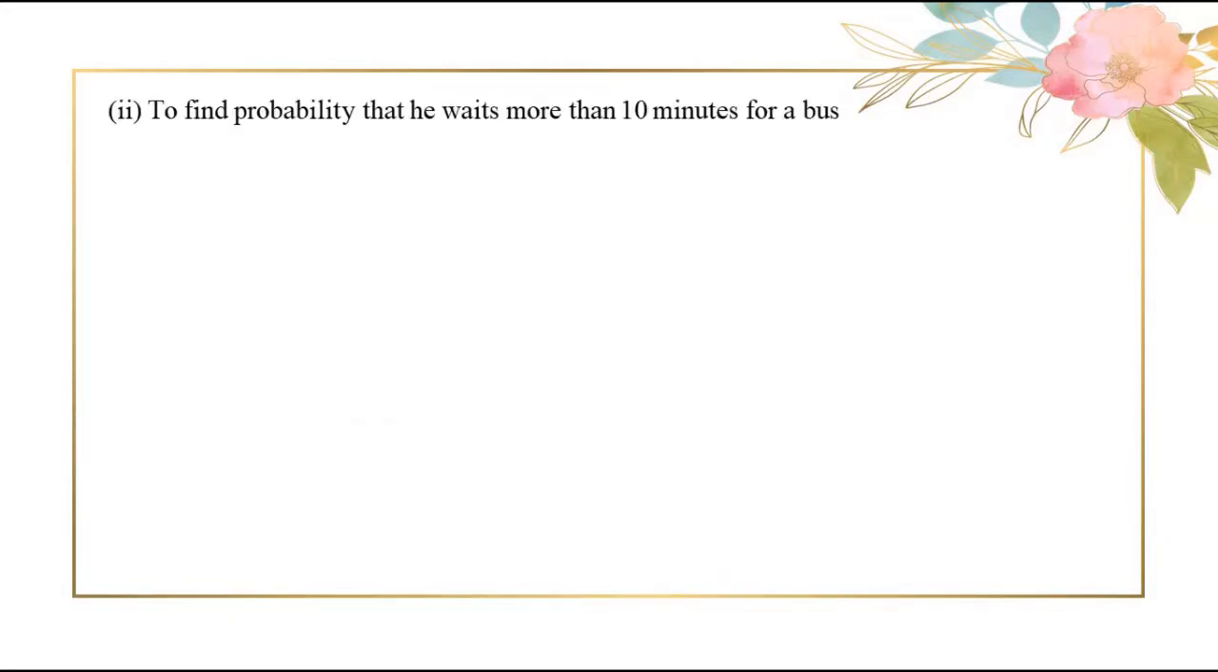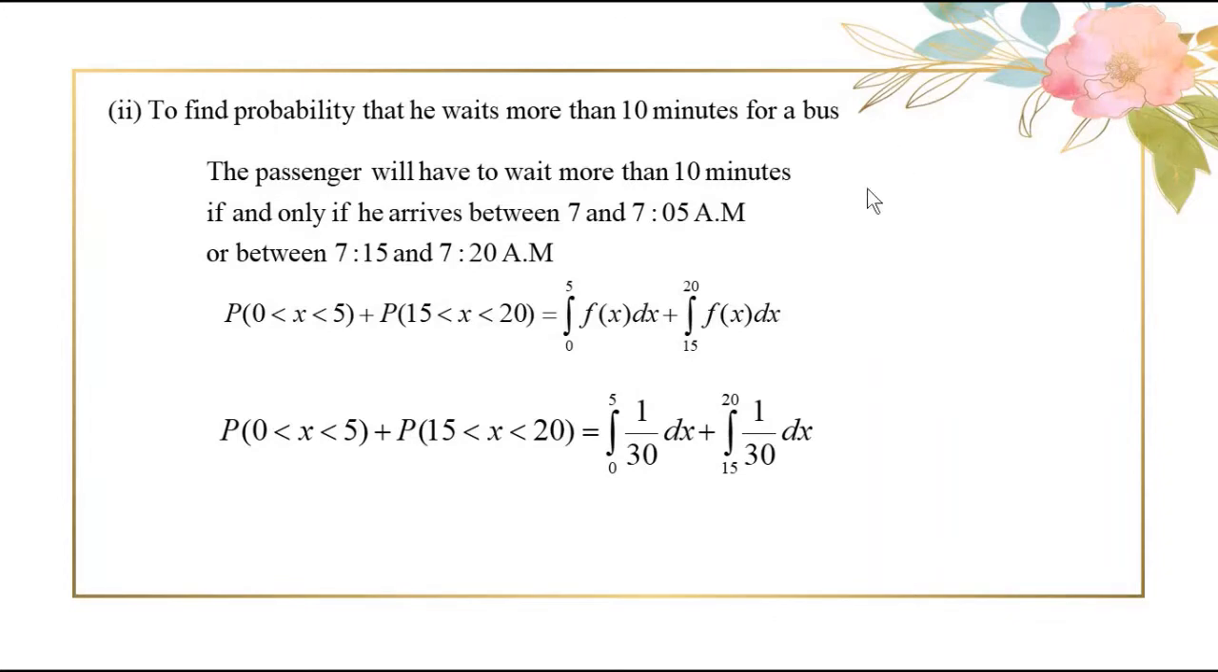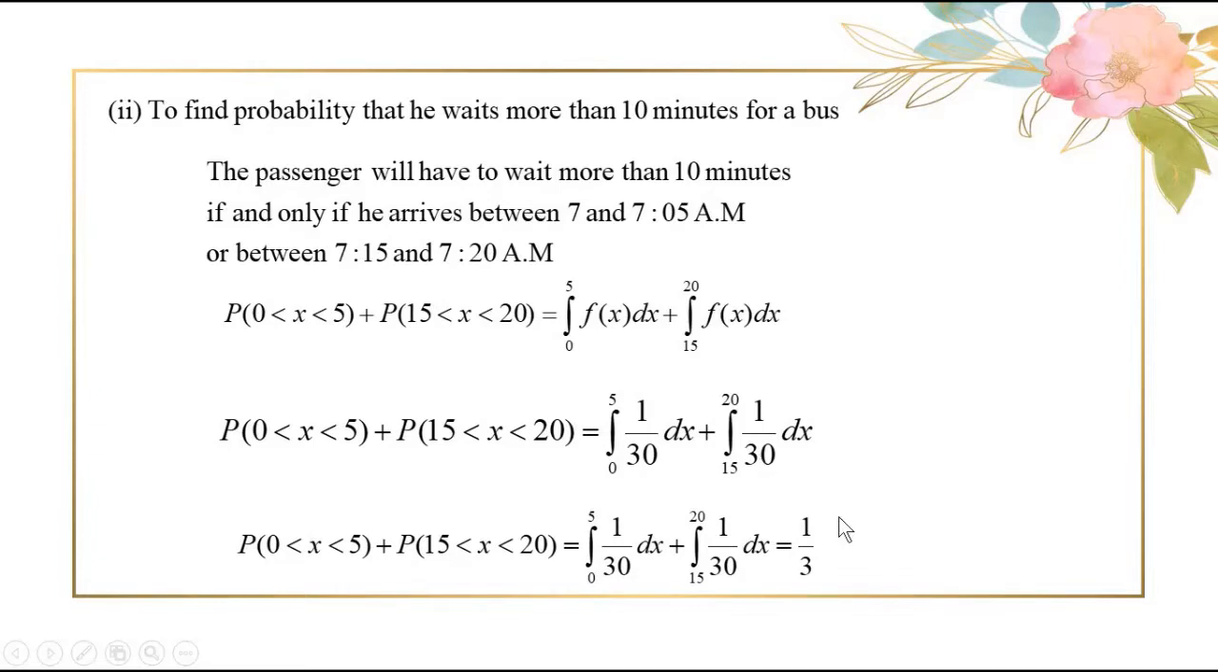Second question, to find the probability that he waits more than 10 minutes. The passenger will have to wait more than 10 minutes if he arrives between 7 and 7:05 am, or if he arrives between 7:15 and 7:20. Therefore, you have to add these two probabilities, and you know within 0 and 5 our f of x is 1 by 30, and within 15 and 20 our f of x is 1 by 30. Now upon integrating this, you get the answer 1 by 3. I hope you have understood this. Thank you.